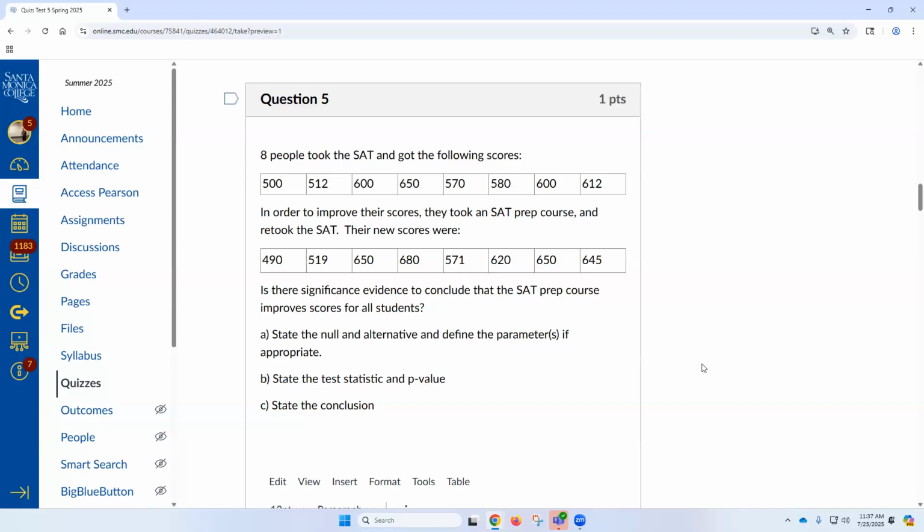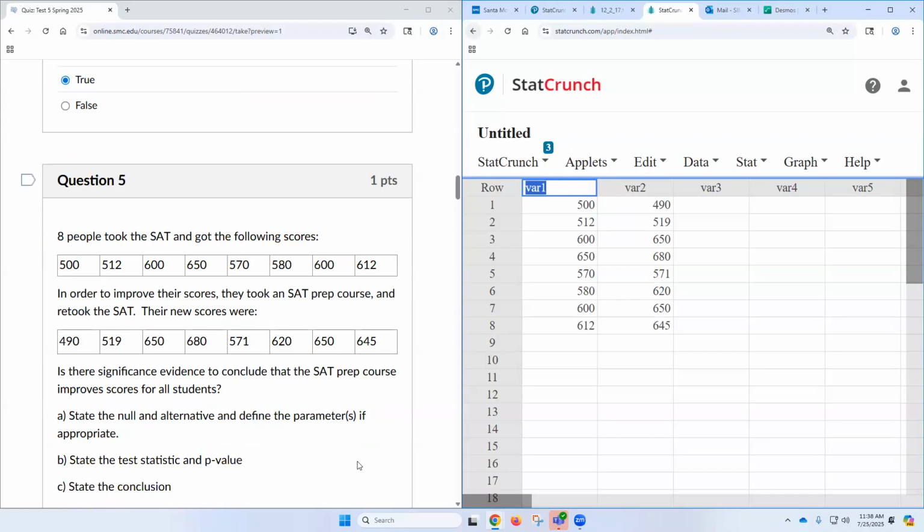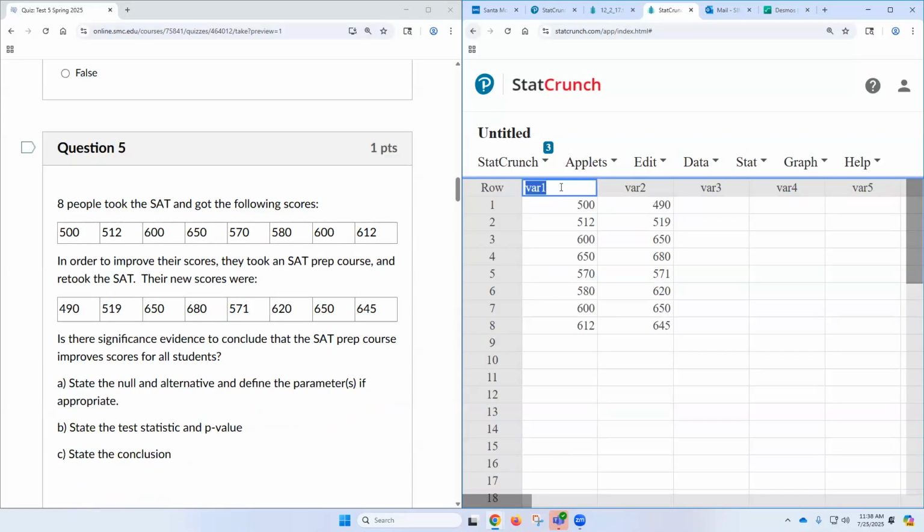Dang, we have to plug this data in? That's annoying. We have to plug it in. And then I'm just going to, well, okay. What is it asking us to do? Scroll down in the question. Okay, so it says A, B, C. What's A? State the null and alternative and define the parameters if appropriate, right?